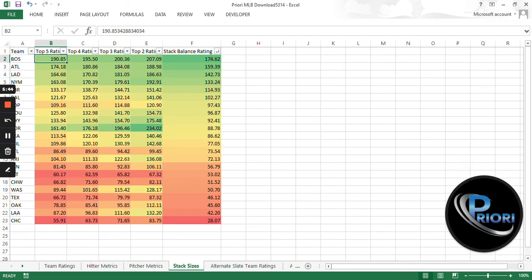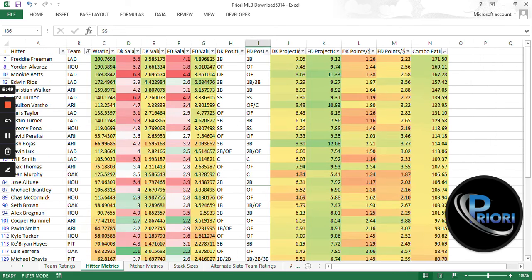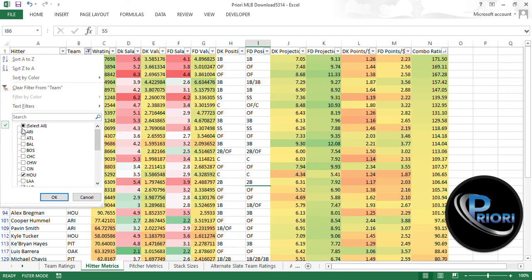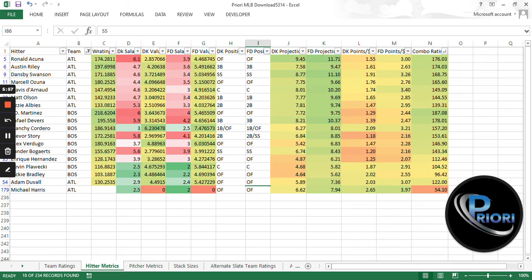So what I like to do after that is I will go ahead and take, let's say, Boston and Atlanta and jump on over to the hitter metrics and just sort with those two teams. Now, oftentimes I will either be using the W rating or the combo rating. So don't forget the combo rating is taking into account both the W rating and the DraftKings projection.